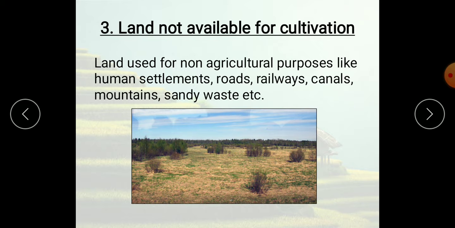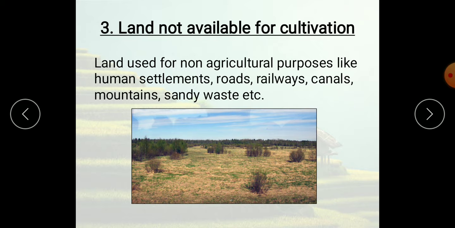There are various types. Number one, subsistence farming. Second, intensive farming. Third, commercial farming. Fourth, mixed farming. Fifth, plantation farming. Sixth, dry farming. Seventh, humid farming. And eighth, irrigation farming. Now let us learn one by one in detail.